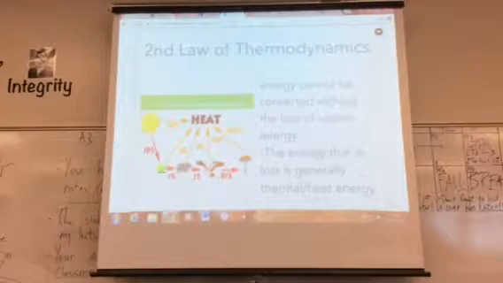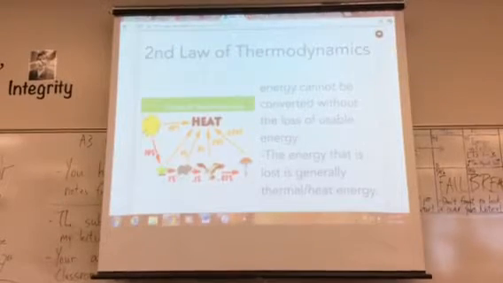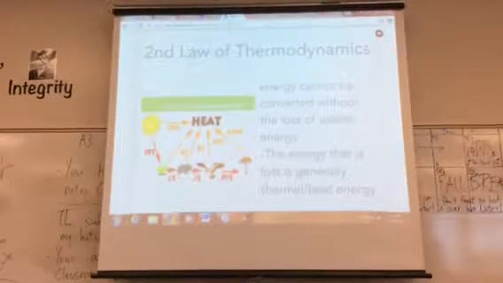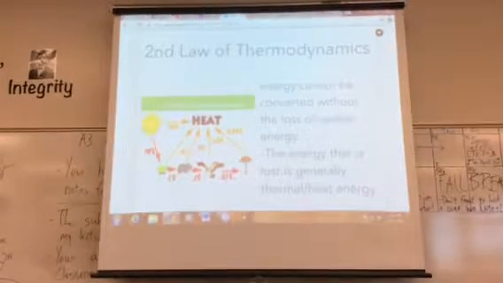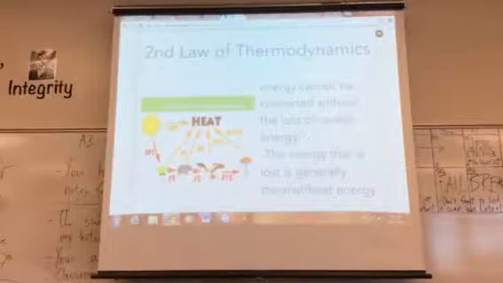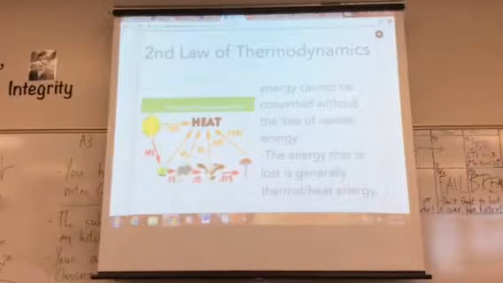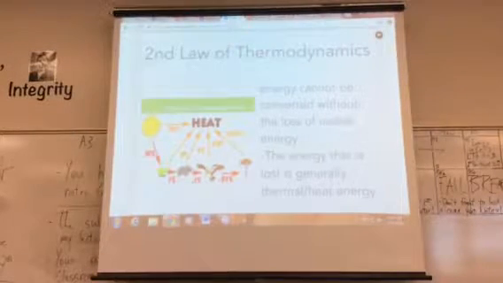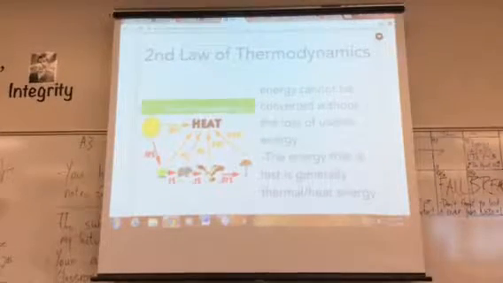Alright? But also, if you look at that picture, you see that the sun gives off, let's say, 100% of the energy in the world. That's really where we get all the energy, from the sun. Now plants can take in 10% of that. That's it. That's all they can use. And then once the mouse eats it, it can only use 10% of that. 10% of 10% is 1%, right? And then as the hawk eats the mouse, it gets 10% of 1%, which is 0.1%. So we're losing tons of energy as we're transferring that energy from one organism to the next. Okay? That is the second law of thermodynamics.